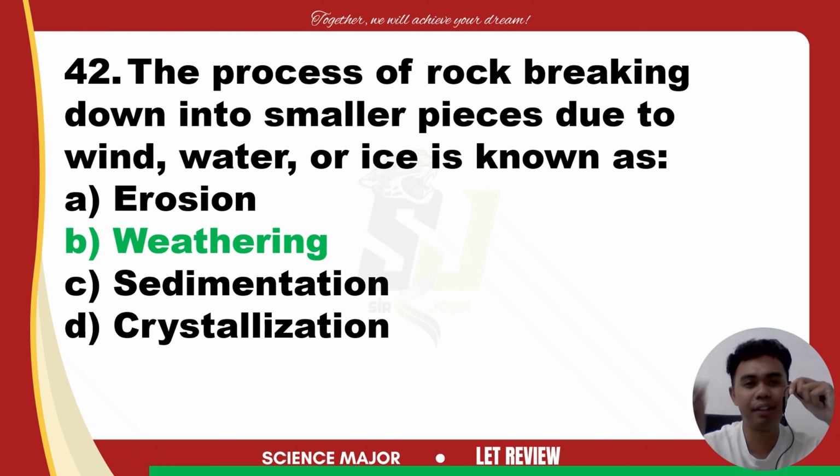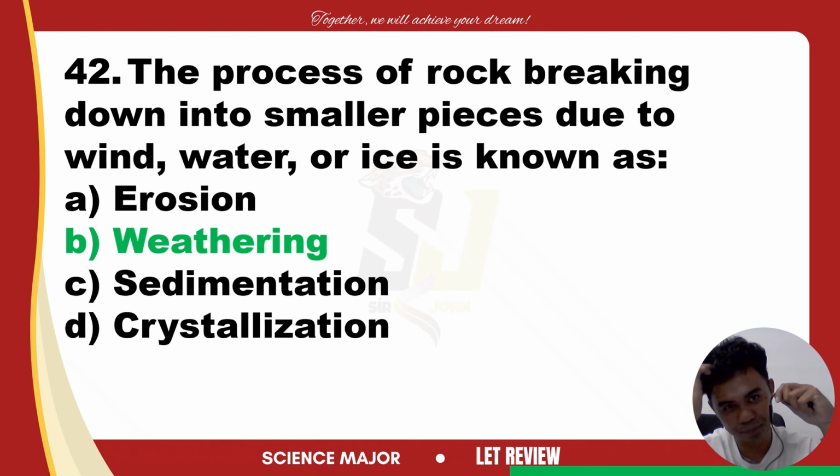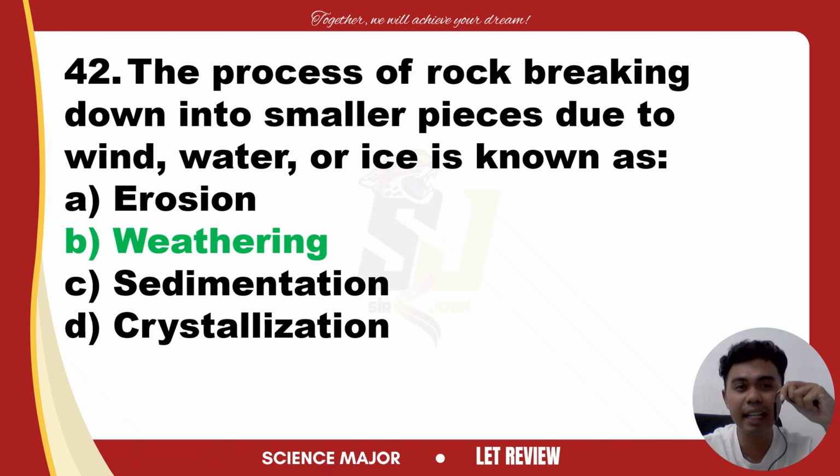That is weathering. Take note, weathering is the process by which rocks are broken down into smaller pieces. Again, weathering, rocks are broken down into smaller pieces. That is through physical, chemical, and biological means.